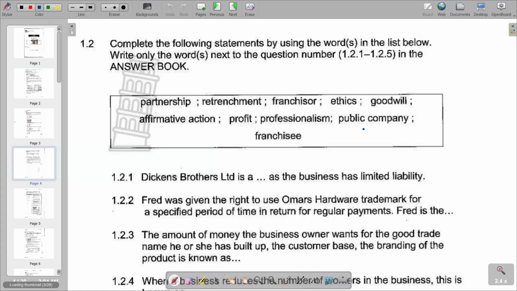We'll move on to the second question, which reads, Fred was given the right to use Oma's hardware trademark for a specified period of time in return for regular payments. According to the responses that we have there, we can try to see which one is the correct response. The correct response there is the franchise, C, since Fred was given. Obviously, the giver becomes the franchisor, and the one that is being given is the franchisee. So we have got 1.2.2.